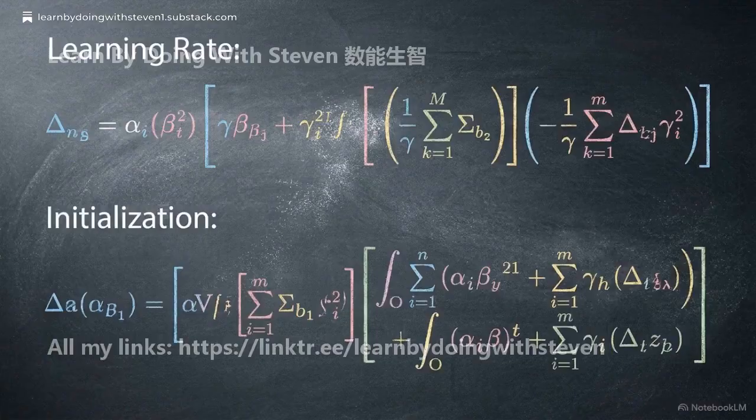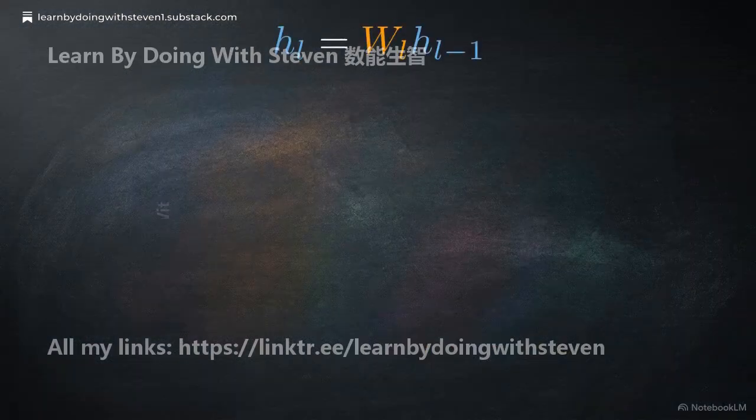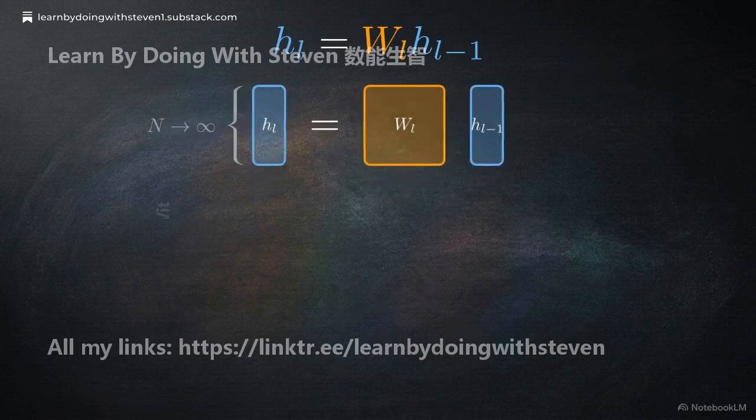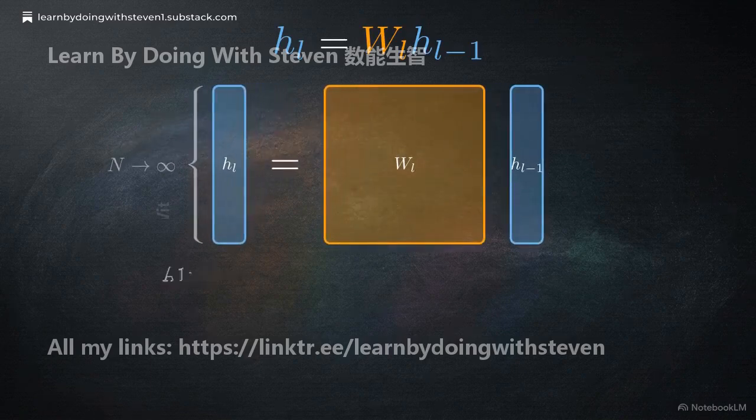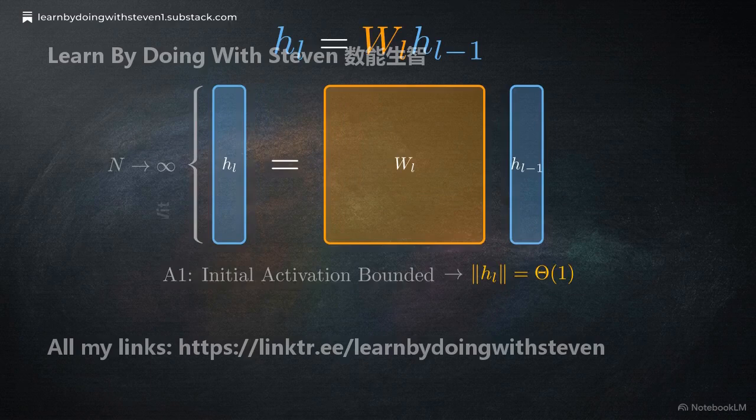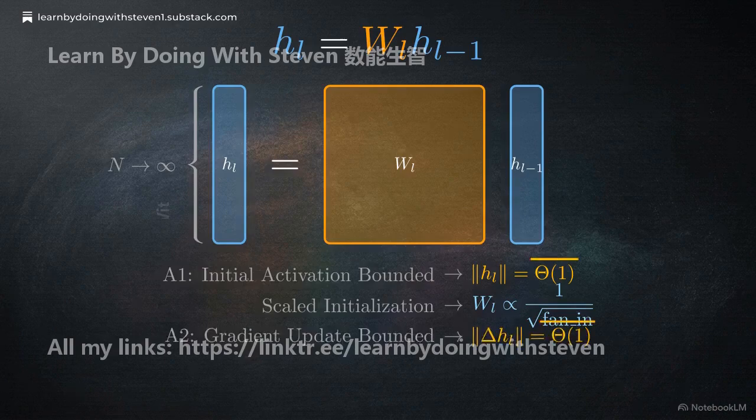Cerebras-GPT applies an entirely distinct method. Instead of empirically chasing hyperparameter drift, they mathematically pin the hyperparameters at initialization to ensure they never move. To stabilize a linear network as its width expands, we mathematically pin the initial activations to a bounded constant, Theta of 1, by scaling weight initialization to the inverse square root of fan-in. A single gradient step update must also remain bounded.